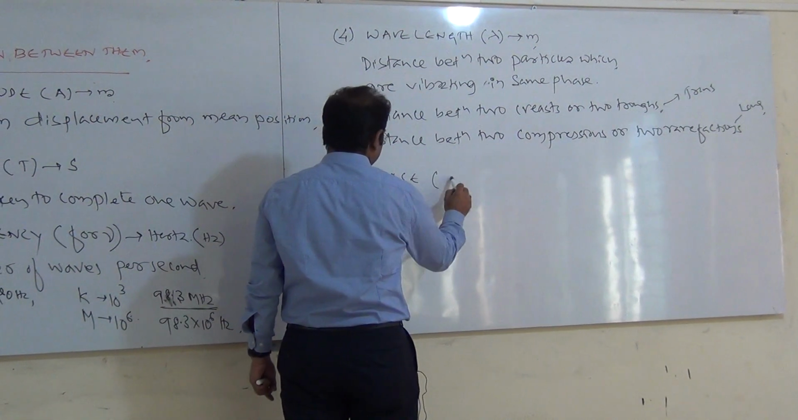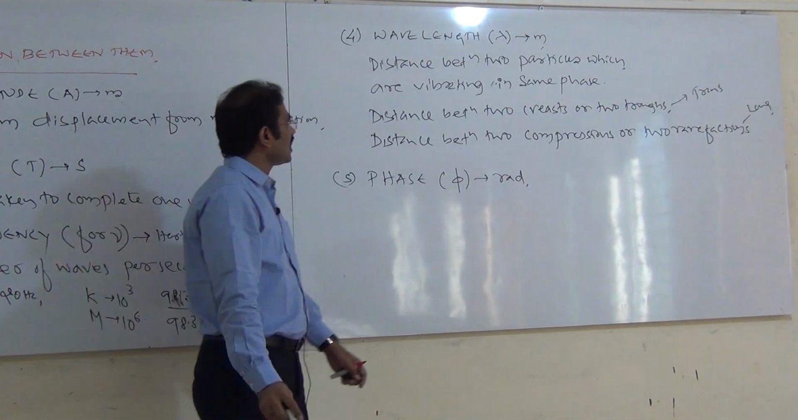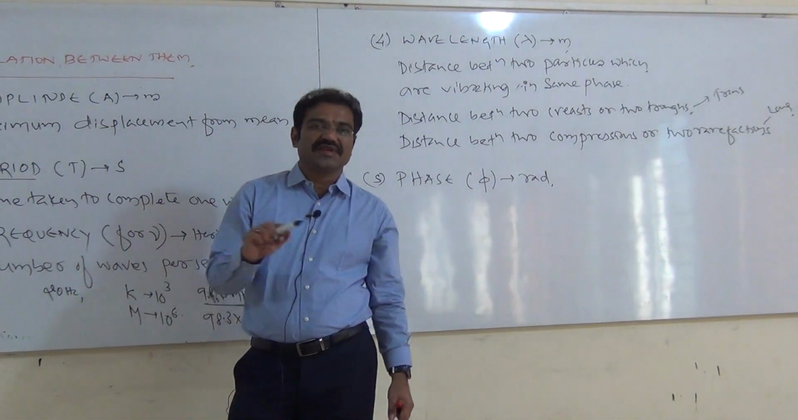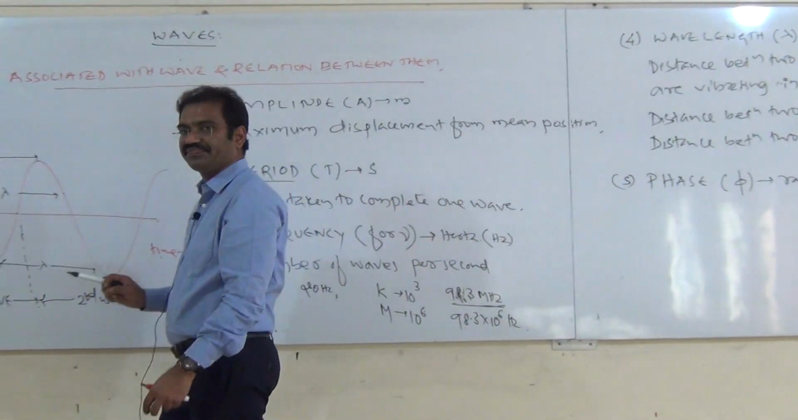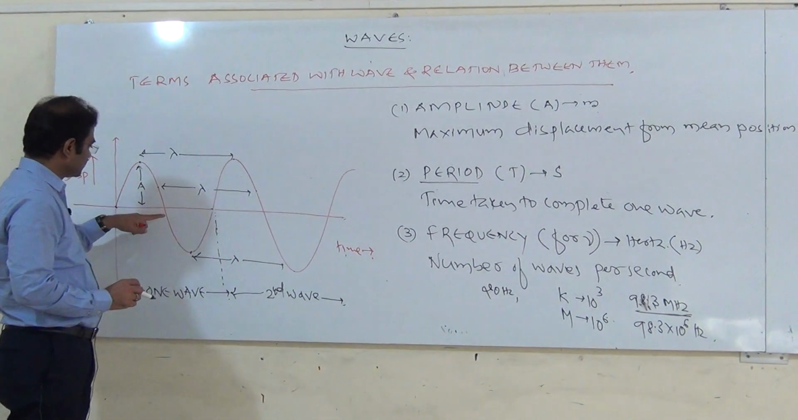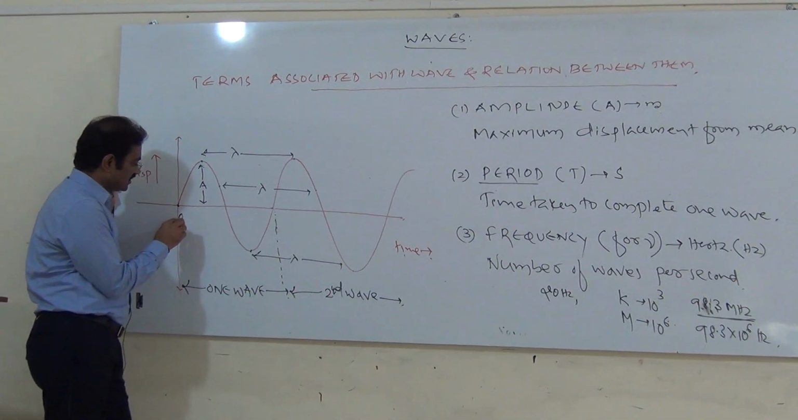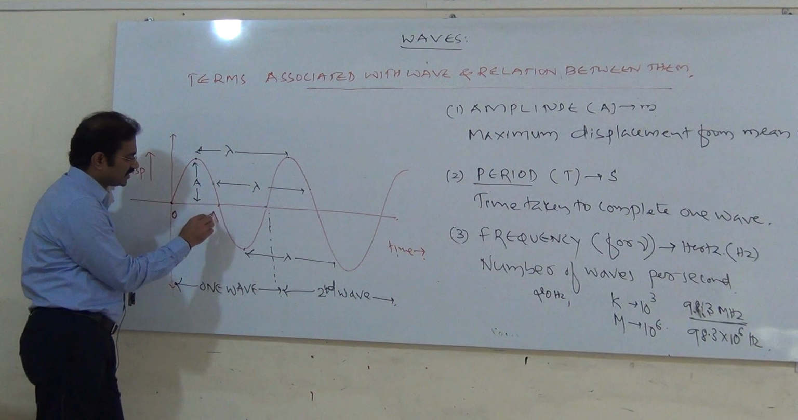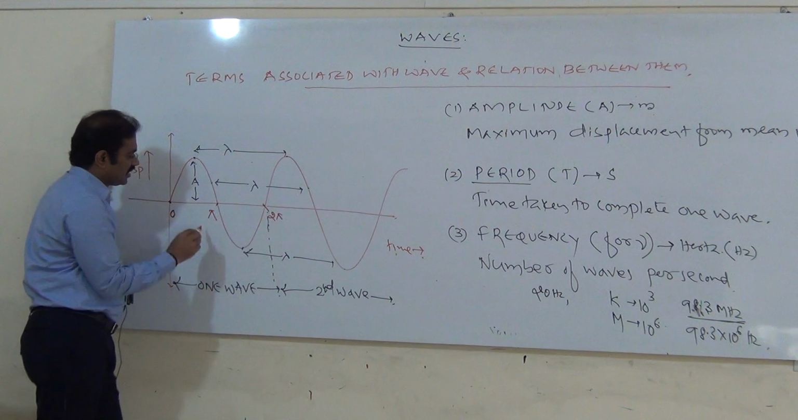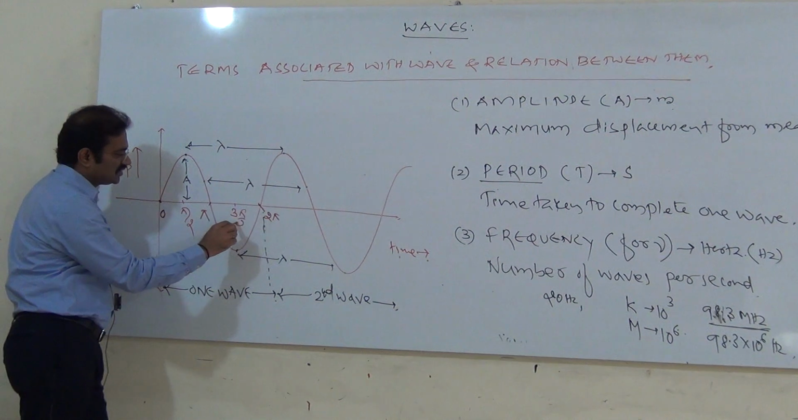Phase is denoted by the letter phi and measured in terms of radian. What is a phase? Observe this figure. Here the phase is different, here the phase is different. If you take here, it is at 0. If you take here, it is pi. Here it is 2 pi. And here it is pi by 2. Here it is 3 pi by 2. This is called the phase.